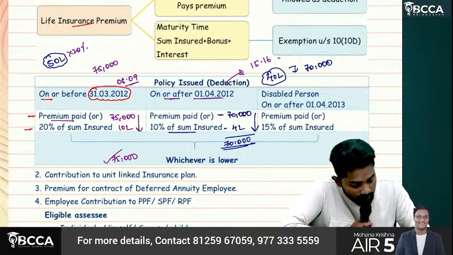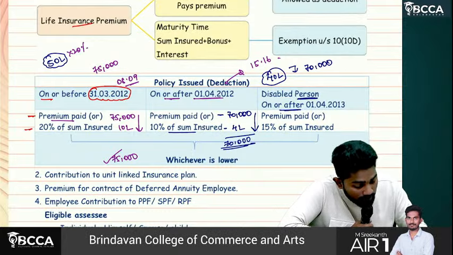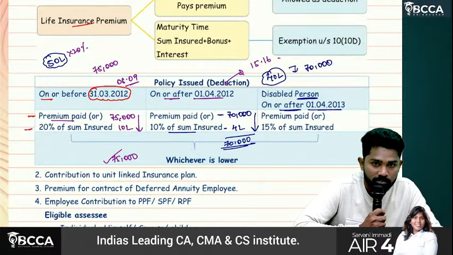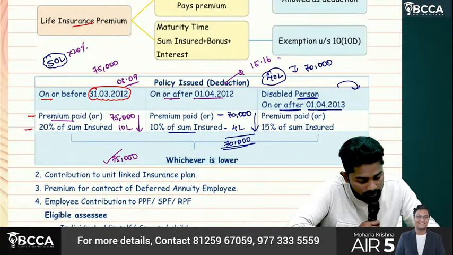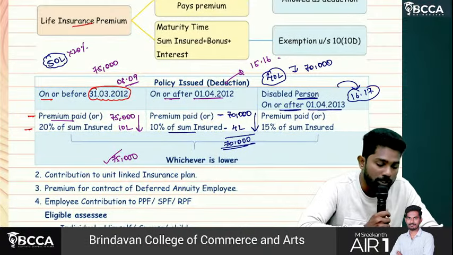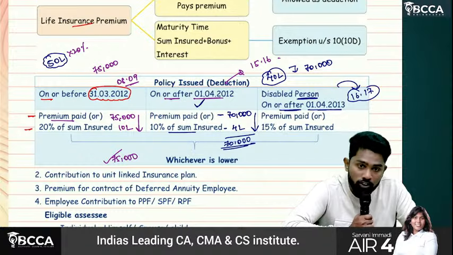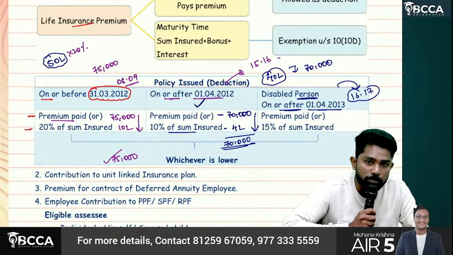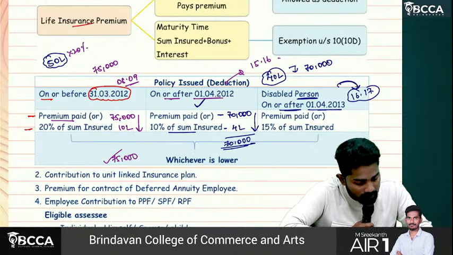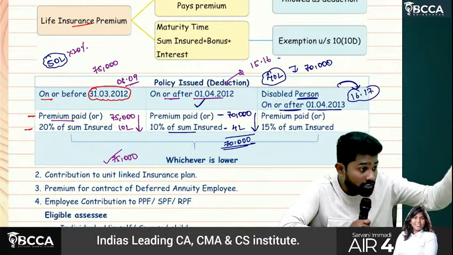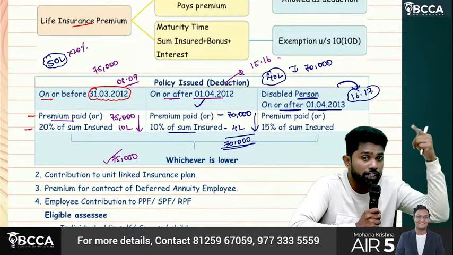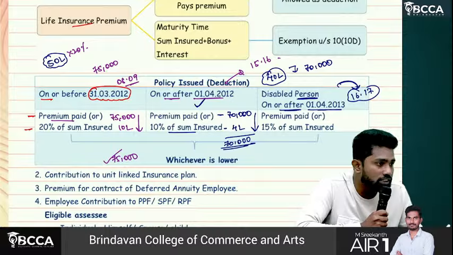Then if he is a disabled person and the policy is taken on or after 1st April 2013, let's say in 16-17. Taken for whom? Disabled person. What about a normal person? For a normal person it is this only: premium paid or 10% of the sum insured, whichever is lower. Whereas for a disabled person, if it is on or after 1st April 2013, premium paid or 15% of the sum insured, whichever is lower.